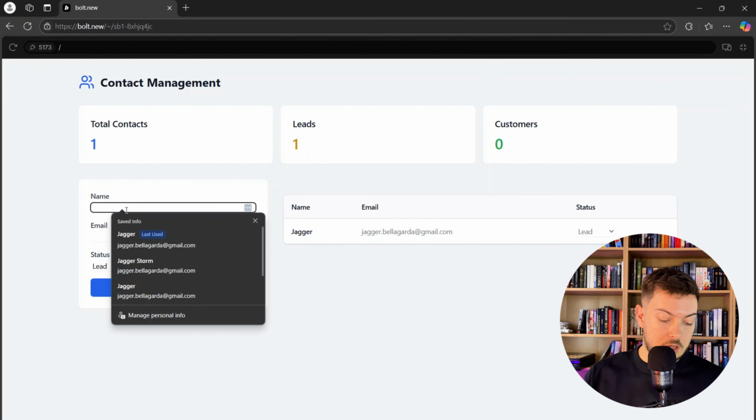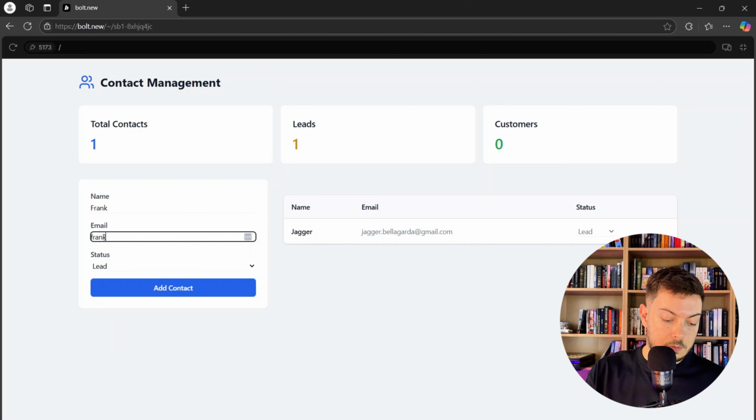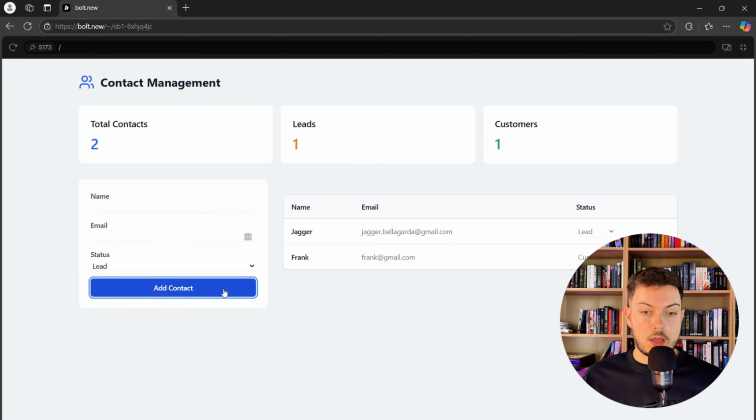Okay, and let's just add, I don't know, Frank, and we can say Frank at gmail.com, make him a customer, add that contact, boom, and you can go here and change those from lead to customer. So very, very similar. I would say probably the UI for Bolt.new looks a little bit better. But yeah, what do you think?